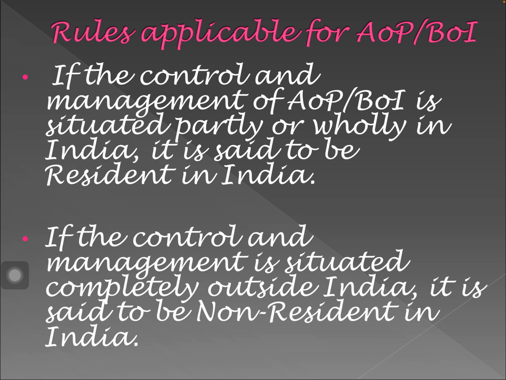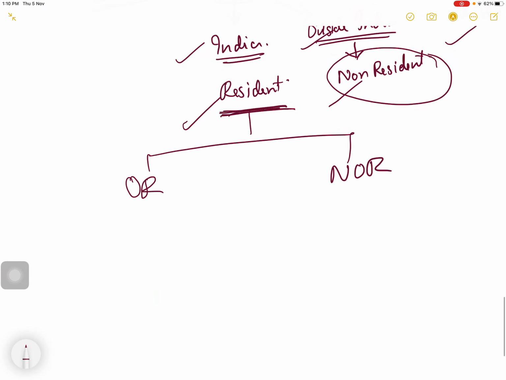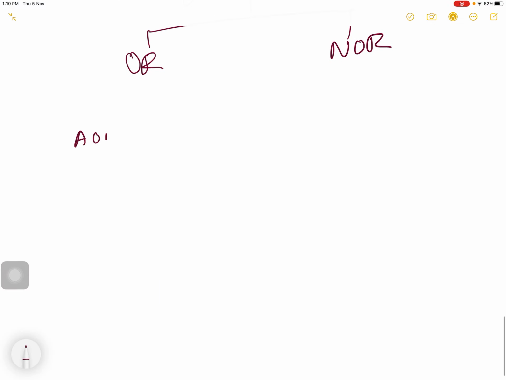If the control and management of AOP or BOI is situated partly or wholly in India, it is said to be resident in India. If the control and management is situated completely outside India, it is said to be non-resident in India. Now for AOP or BOI, again you have to check the control and management.